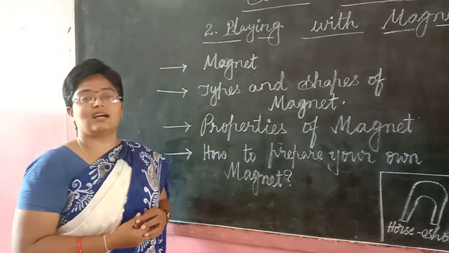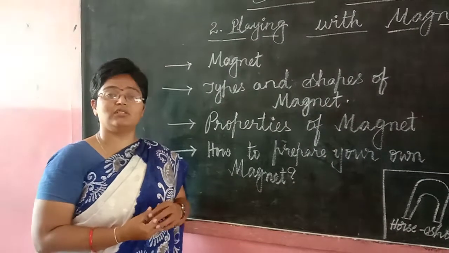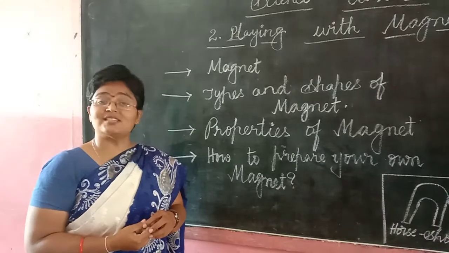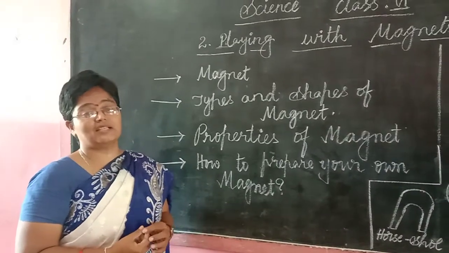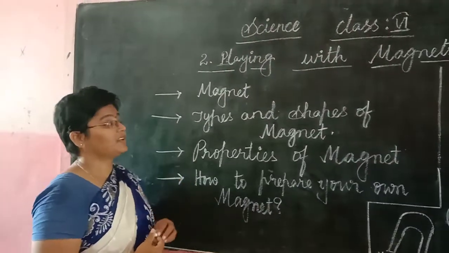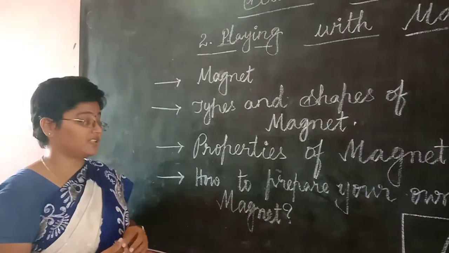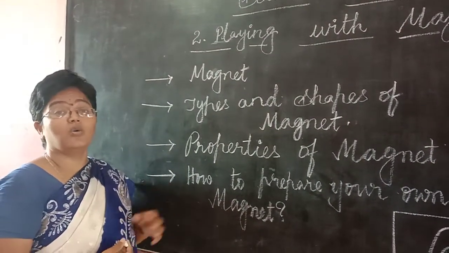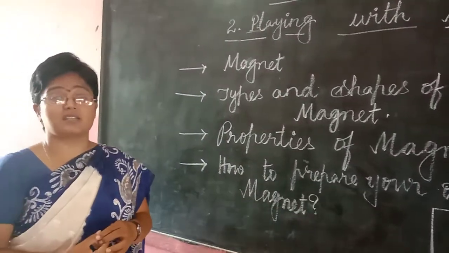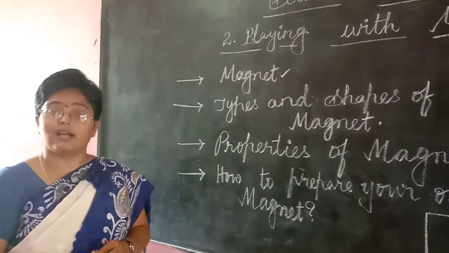Have you ever thought about why planes or the vehicles going on the road do not get stuck to the earth? Let us think more about this magnetism in our coming lesson. So let us see what a magnet is, the types and shapes of magnets, the properties of magnets, and how to prepare your own magnet. First we are going to learn the story of the magnet and where it was discovered.